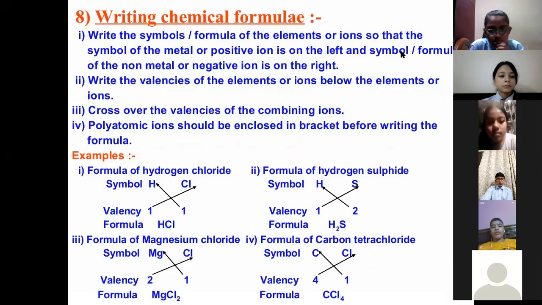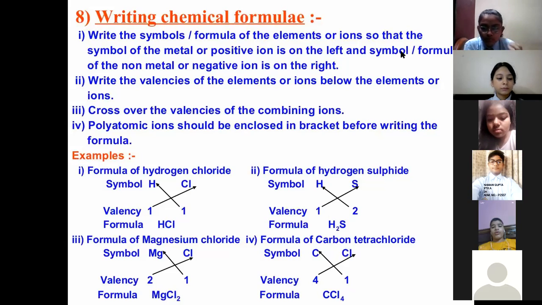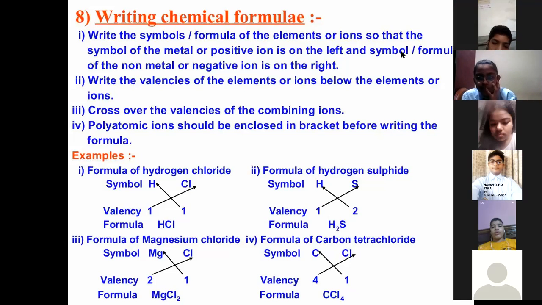Naman Gupta, if it donates 3 electrons, then which charge will it attain? Khushi Yadav, what will be the charge? Positive charge. Yes, it will attain positive charge. So what will be its valency? +3. Because it will donate 3 electrons, so its valency will be +3, right? Is this point clear?